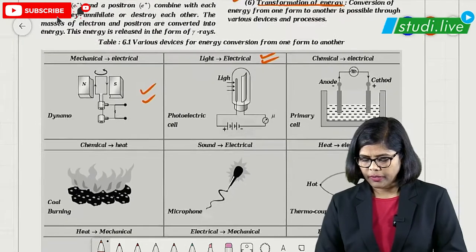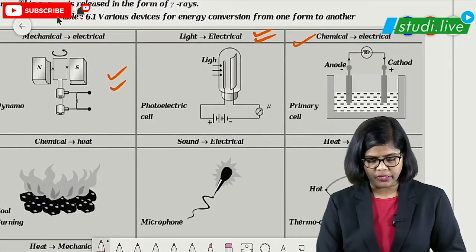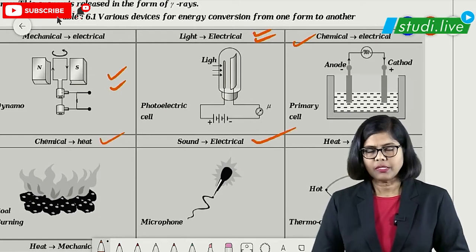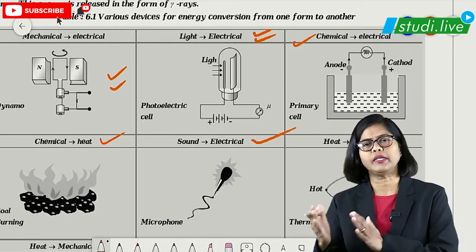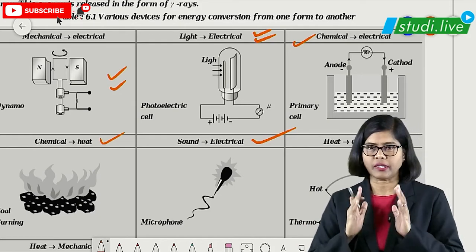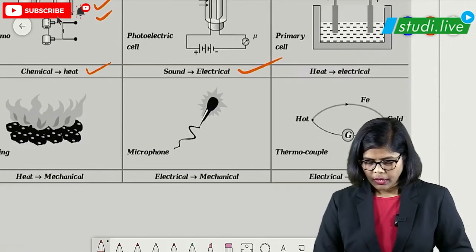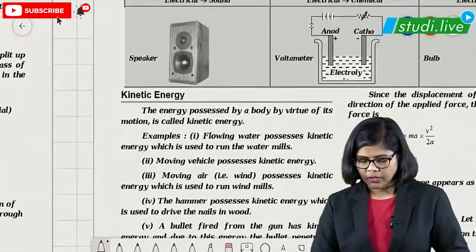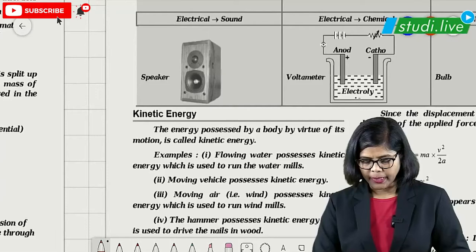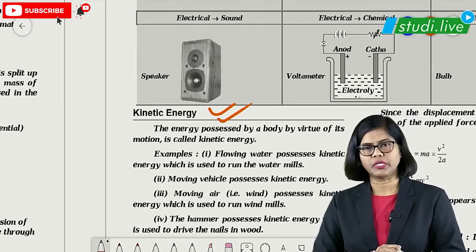And as you can see here, chemical energy is converted into electrical energy, and so on. Chemical to heat, sound to electrical. So all energy gets converted from one form to another form. That is why we say that energy is conserved, it is neither created nor destroyed. Okay. Then after this, the next concept we are going to talk about is types of energy, students, that is kinetic energy and potential energy we are going to discuss here.